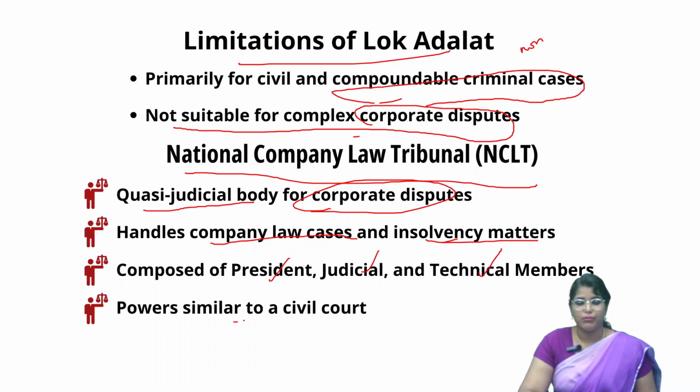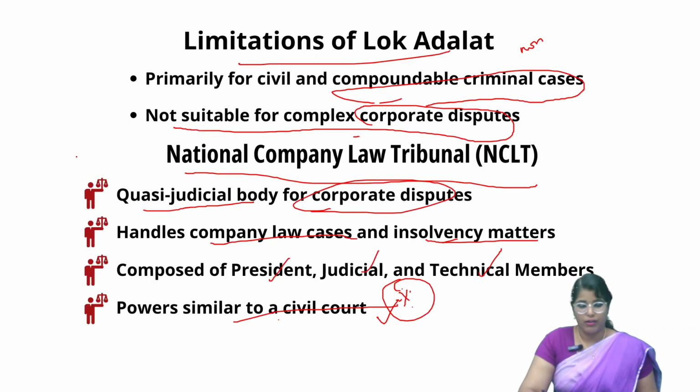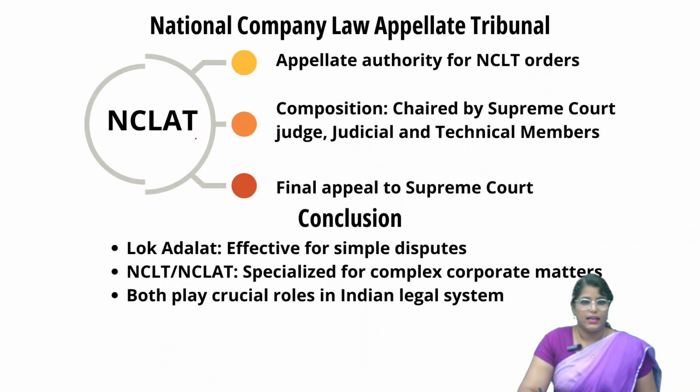Then it has powers similar to a civil court. Note these points, they are very, very important. It has powers similar to a civil court. Then for appeals against the orders of the NCLT, you can go to the NCLAT. NCLAT comprises a Supreme Court judge, who will be the chairman, then a judicial member and a technical member. Then the final appeal from this NCLAT will lie with the Supreme Court.